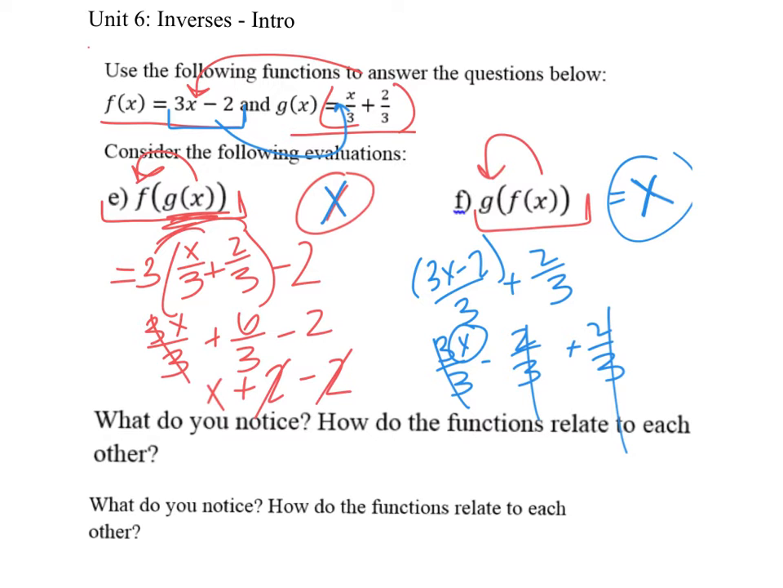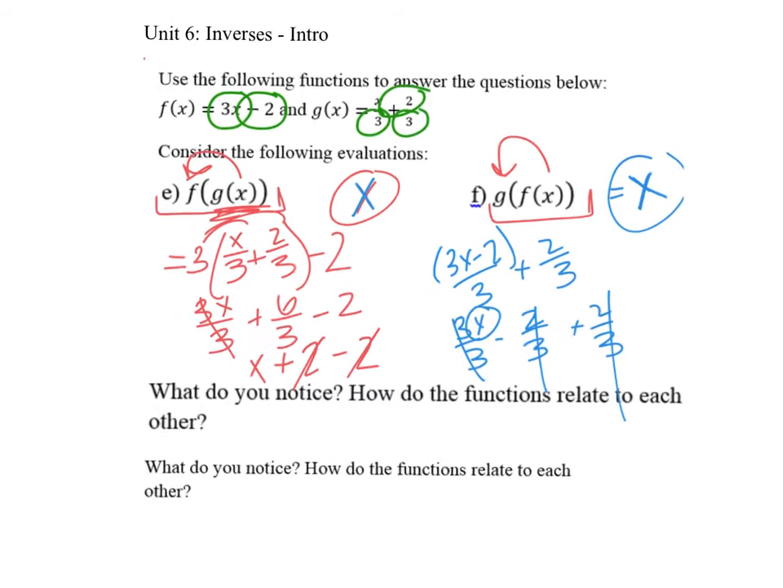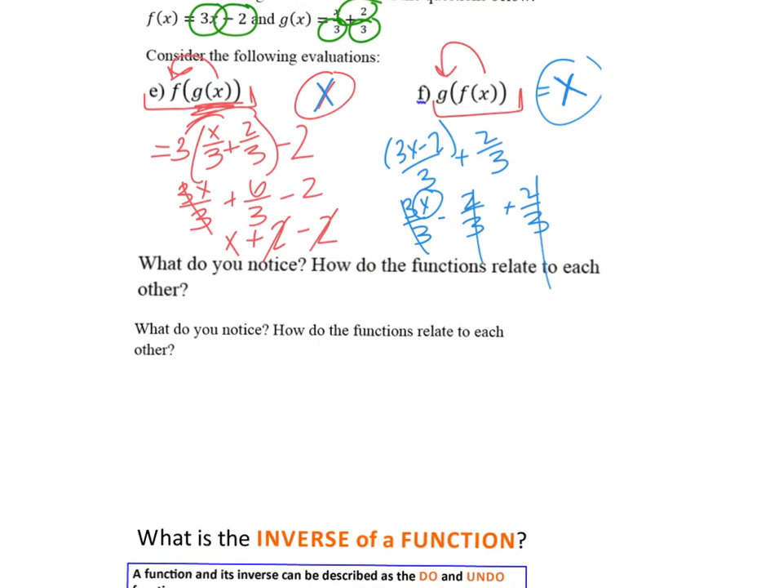Well, if you look at the original functions, let me erase my drawings up here. What do you guys notice? Well, they're inverses of each other. They're the complete opposite, right? In this one, we're multiplying by 3. In this one, we're dividing by 3. This one, we're subtracting 2, and this one, we're adding 2. Okay? So, they are inverses, okay?